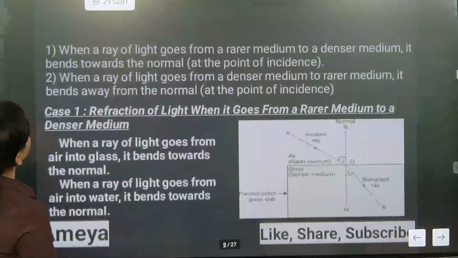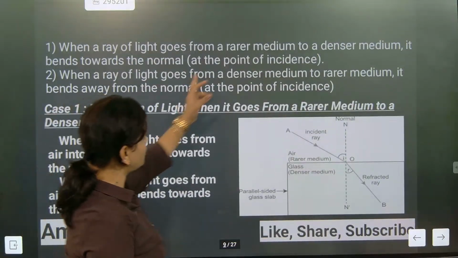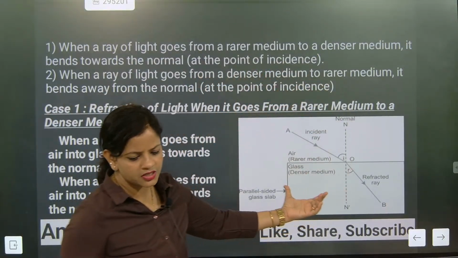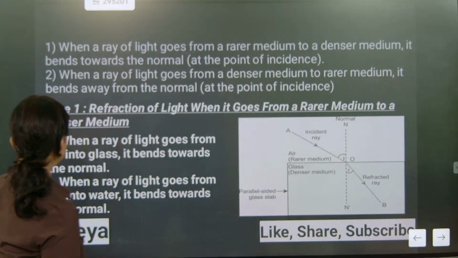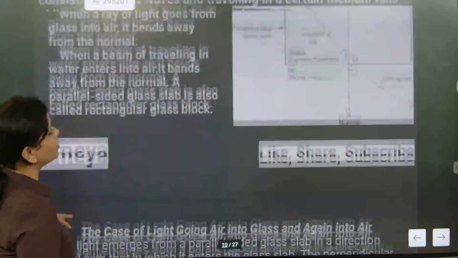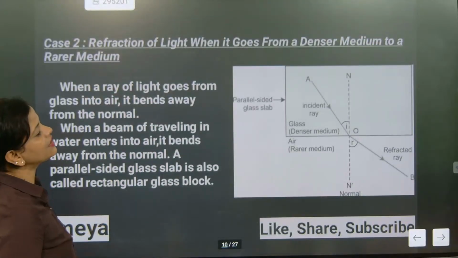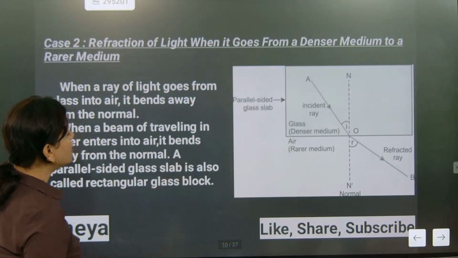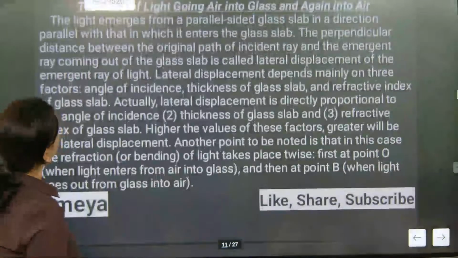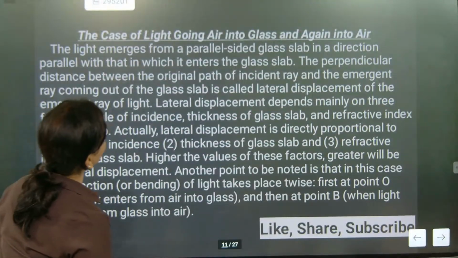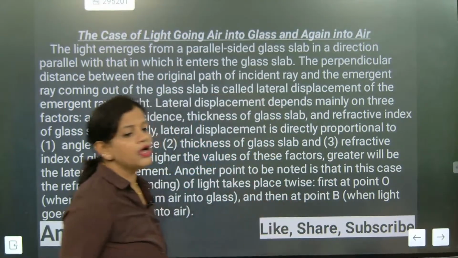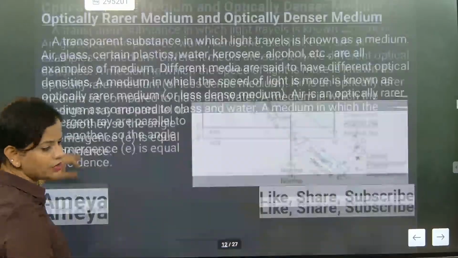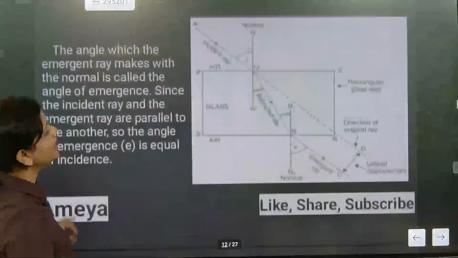Now we are going to talk about when the ray of light goes from a rarer medium to a denser medium. Already we know this, that the light ray will bend towards the normal, and a change in medium will be there. Already we know about the case when the light ray moves from a denser medium to a rarer medium. Now the case of light going from air into glass and again into air, this part we are going to see and analyze.